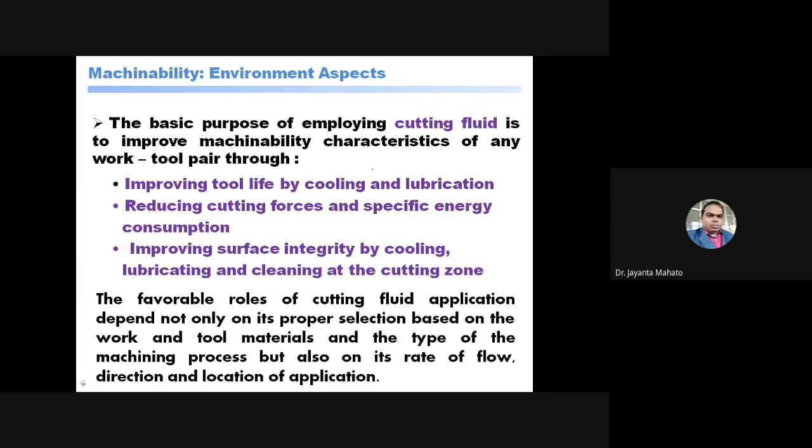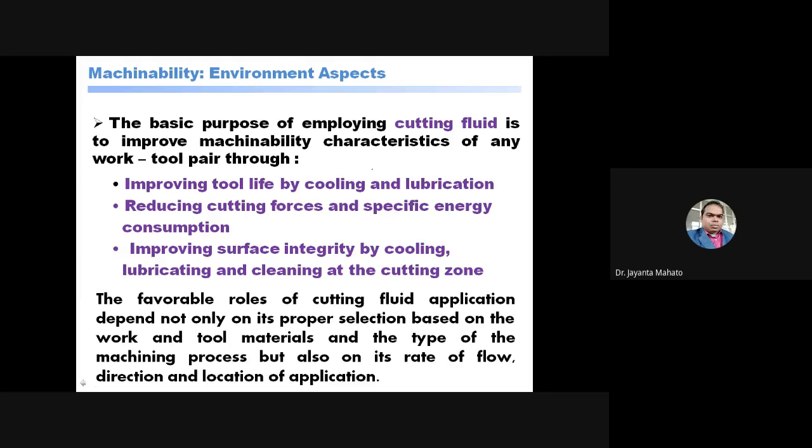You are applying the cutting fluid for cooling and lubrication purposes, and it performs by reducing the cutting force and improving the surface integrity and surface finish. This application of cutting fluid depends not only on the work material, the type of tool and the cutting process, meaning the cutting condition. It also depends on the rate of flow, means